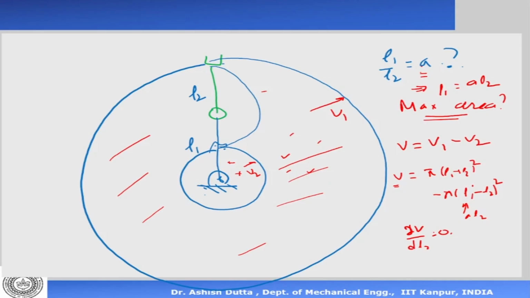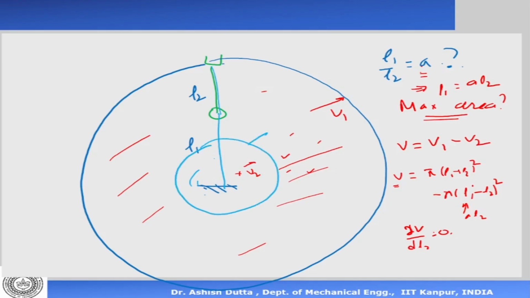The other way of solving it is geometrically. Just by looking at the figure, can we say what the ratio of L1 to L2 will be? Now, the area that it cannot go into is decided by L1 minus L2. This is L1, that is L2. So this part is L1 minus L2. Let me draw it again. So this small part here depends on L1 minus L2. The outer part depends on L1 plus L2.